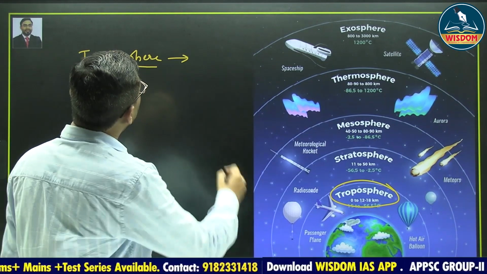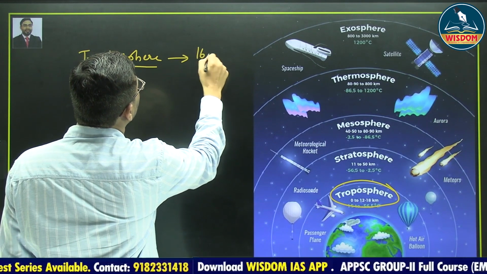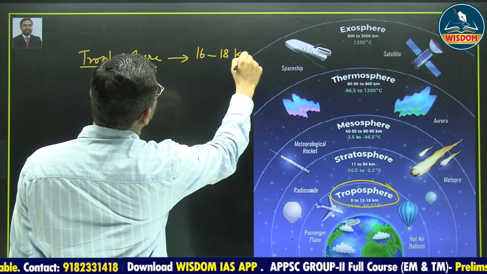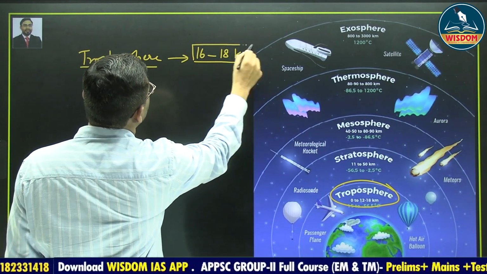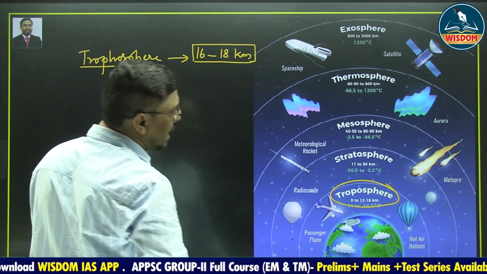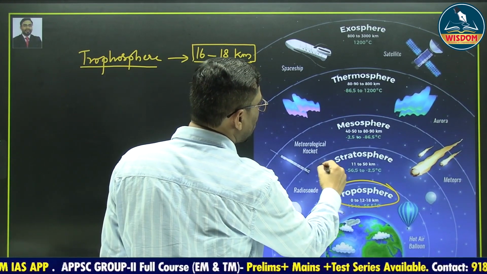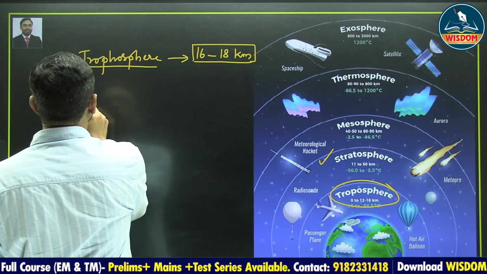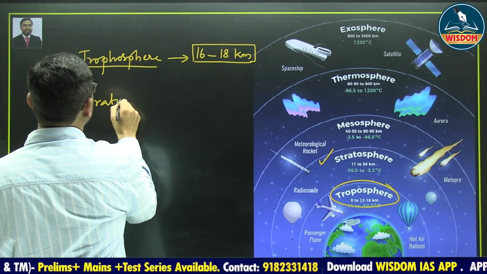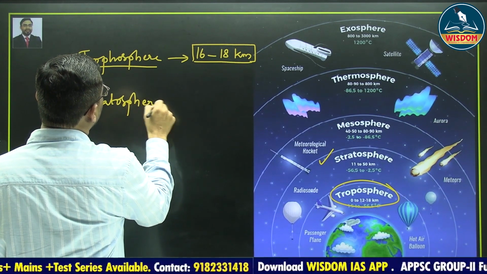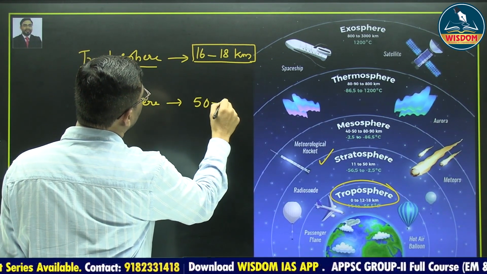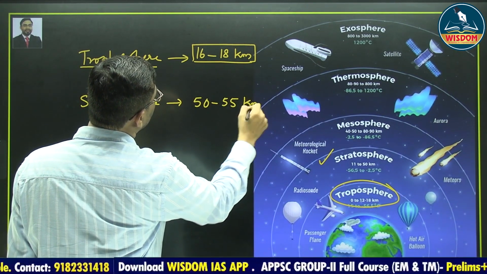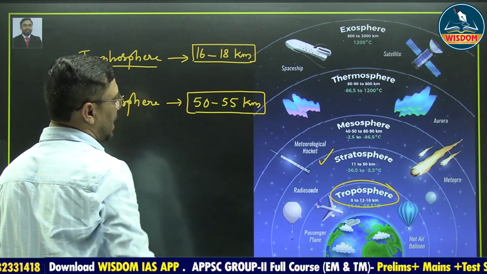From the equator, it extends up to 16 to 18 kilometers from the Earth's surface. And the second layer is called as a stratosphere. It extends up to 50 to 55 kilometers from the Earth's surface.